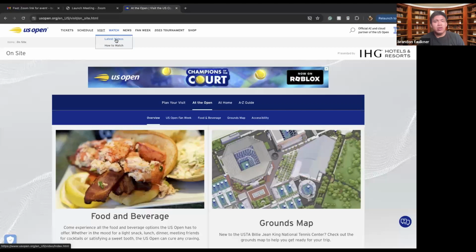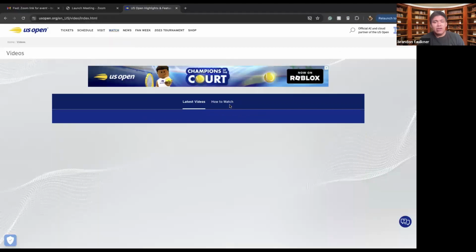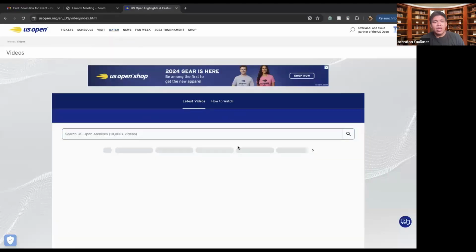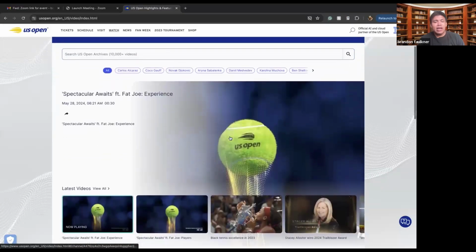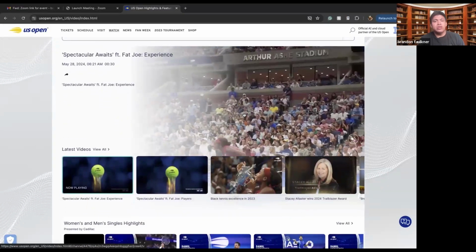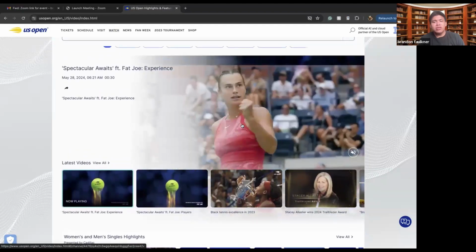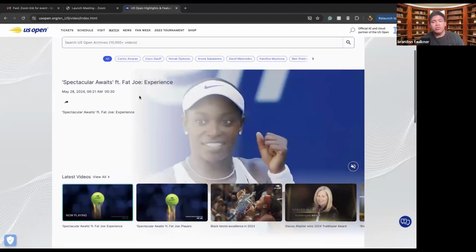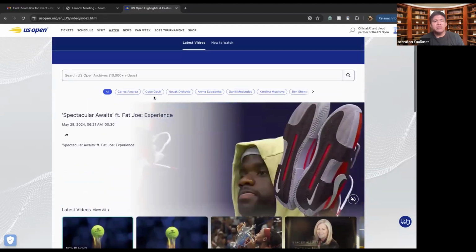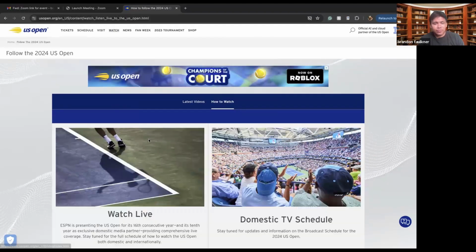You can also watch everything live. So watching everything live will appear here. For right now, since the US Open is not happening, what we can do is we can basically watch what they have to offer up until the US Open. And typically, when you do watch the US Open, all your live feeds will be appearing here.